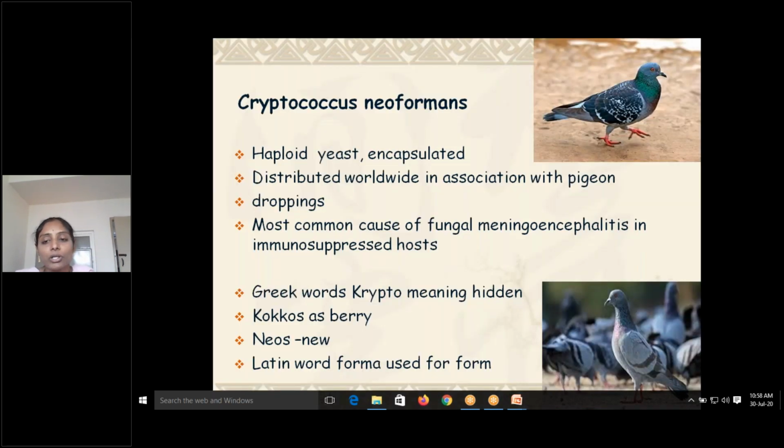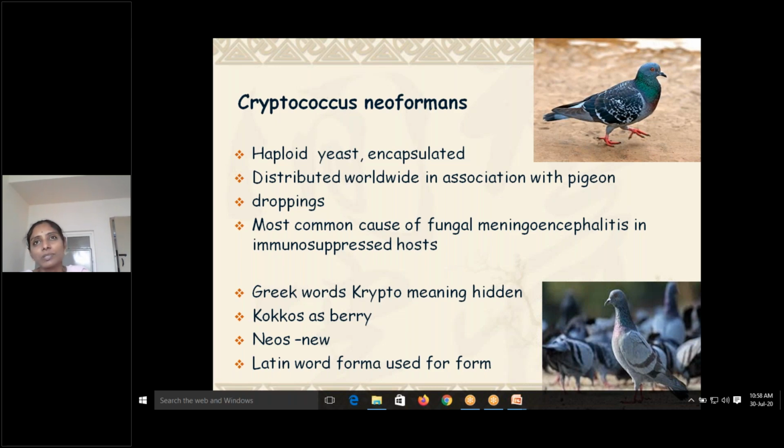So Cryptococcus neoformans is the next common one which I want to explain here. This Cryptococcus neoformans is a haploid yeast which is encapsulated. See, this is a capsulated organism which is distributed worldwide in association with pigeon droppings.